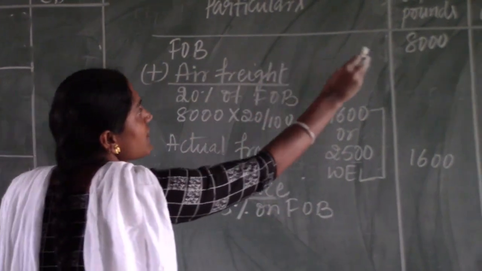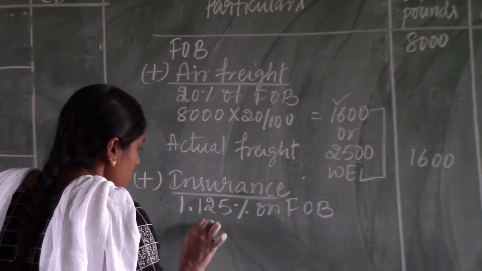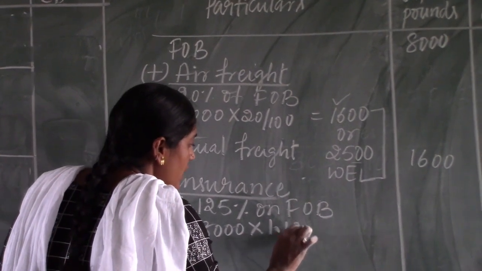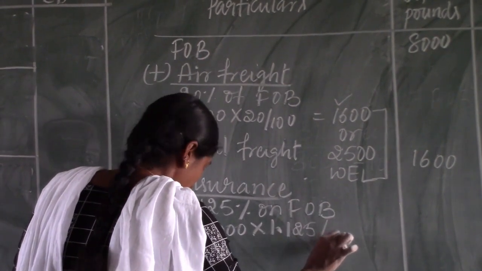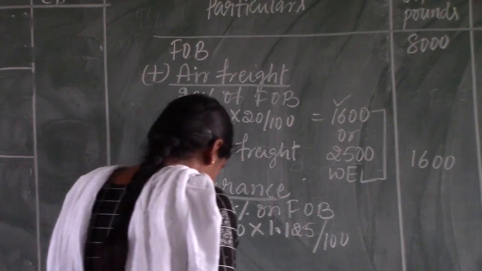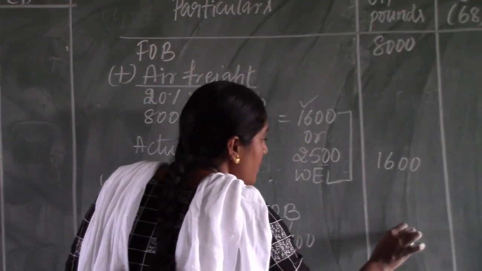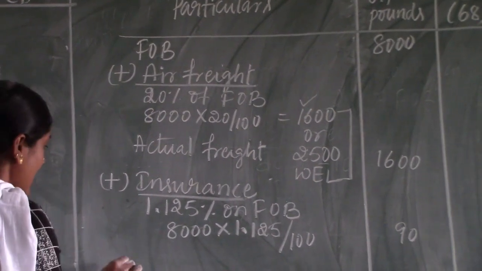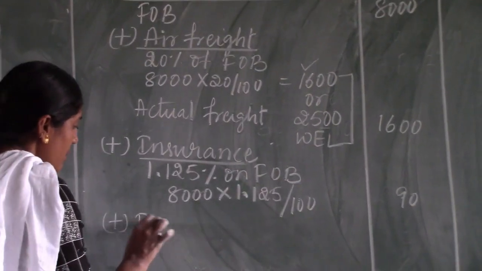The FOB given is 8,000 UK pounds, so 8,000 into 1.125% gives 90 pounds as the insurance value. After that, they are given design and development charges.